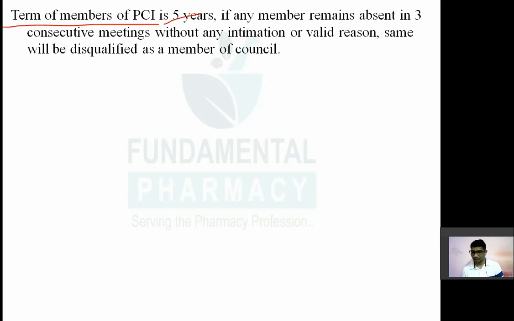And if any member remains absent in 3 consecutive meetings of PCI, so PCI has to take at least 10 to 12 meetings per year. So if any member is absent for 3 consecutive meetings, एक लगातार 3 मीटिंग को अगर कोई absent है without any intimation or without any valid reason, the same will be disqualified as a member of council. So the member will be disqualified. So if anybody does not remain present for 3 consecutive meetings without any intimation, without any application, without any notice or without any valid reason, he will be disqualified as a member.